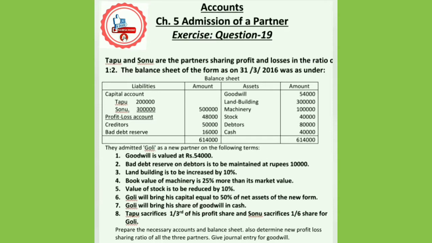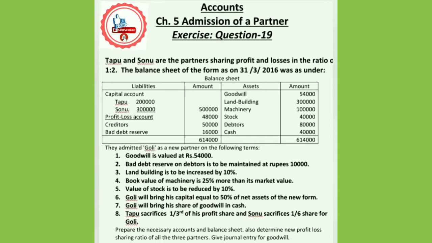Eighth adjustment that is given: Tappu sacrifices 1/3 of his profit share. This is most important to understand, students. We will calculate it and we will show the calculation also, so we will check at the time of calculation. And Sonu sacrifices 1/6 share for Goli. So this information will be helpful to find out the sacrifice ratio.